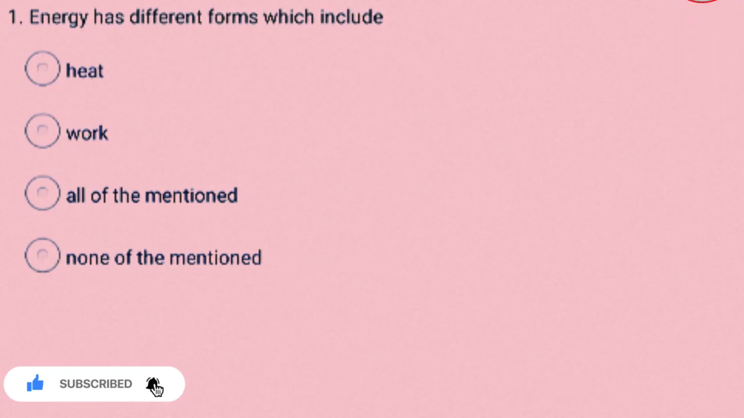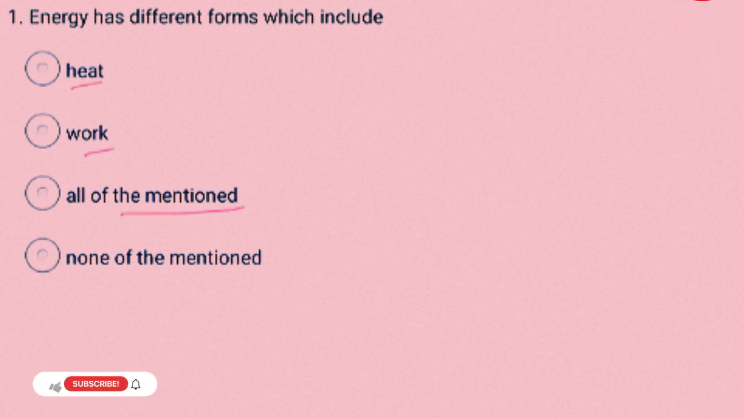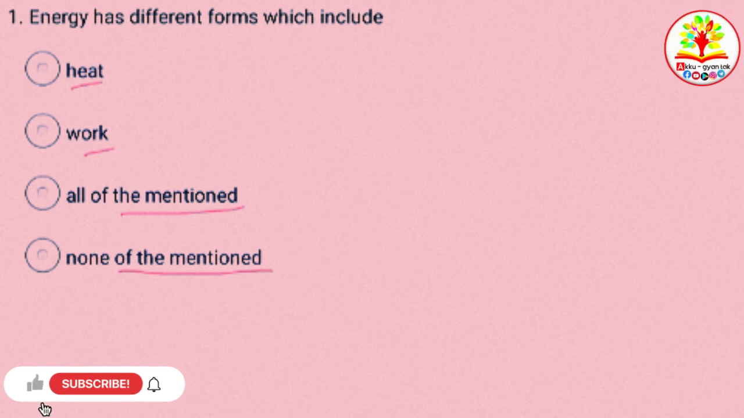Energy has different forms, which include: A. Heat, B. Work, C. All of the mentioned, D. None of the mentioned.